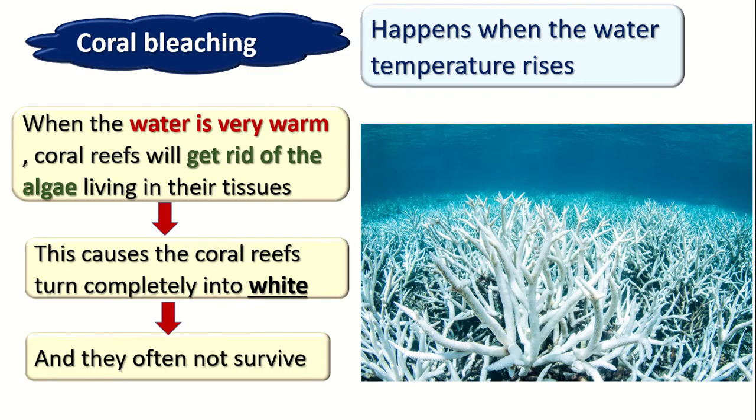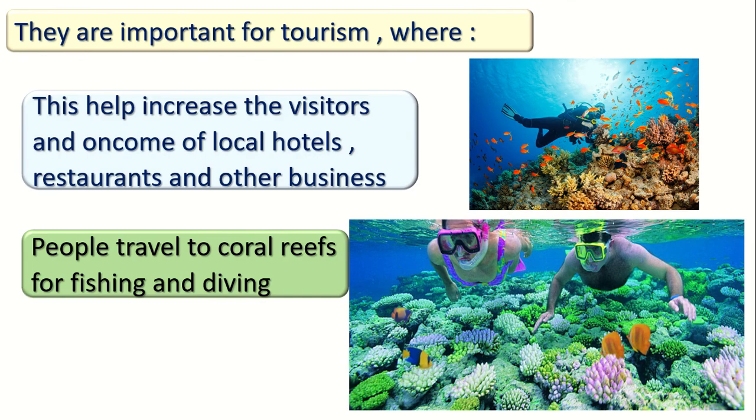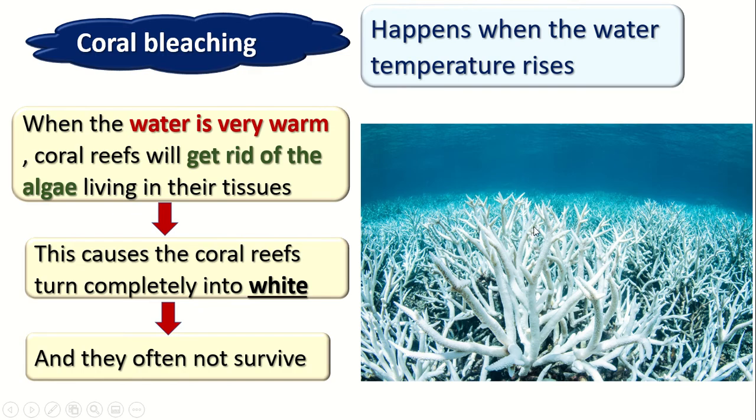Okay, now let's talk about something called coral bleaching. Coral reefs are very colorful. What happened to the coral reefs to become dyed and white like that? What happened is that the water temperature rises. When the water becomes warm, the coral reefs will get rid of the algae that live inside them. We said that the coral reefs have algae inside them.